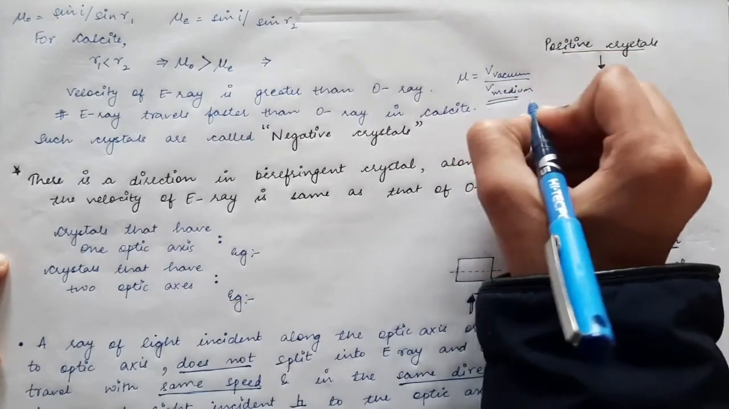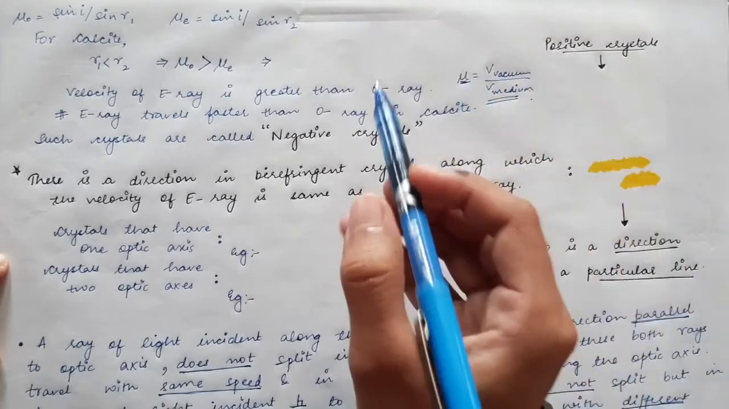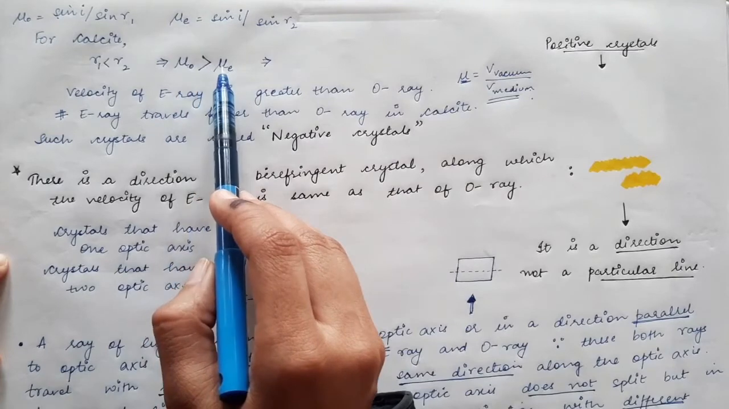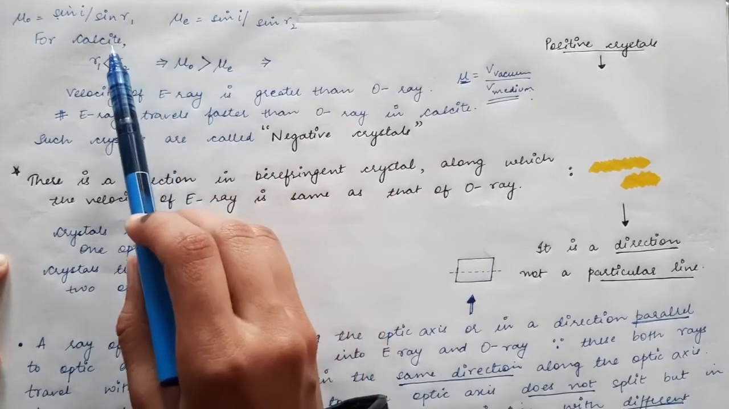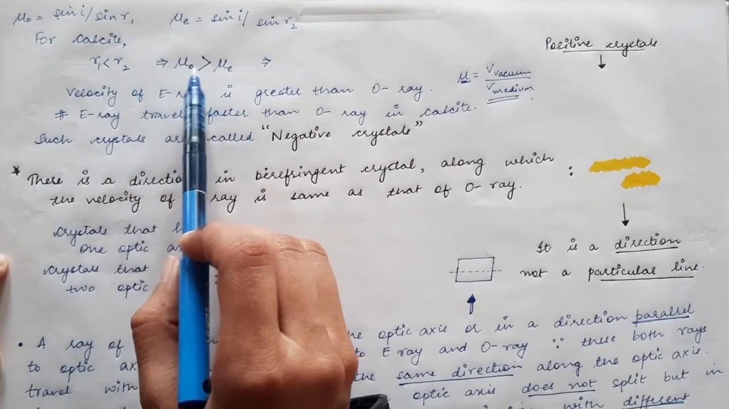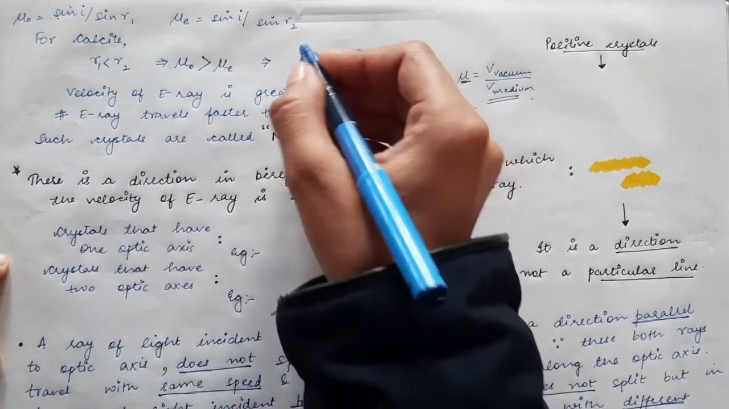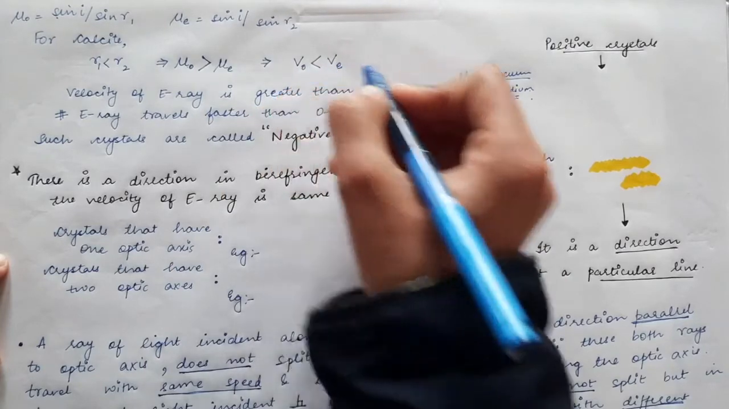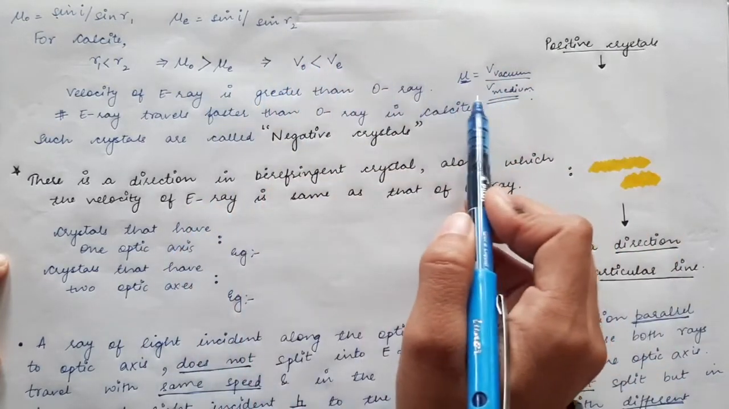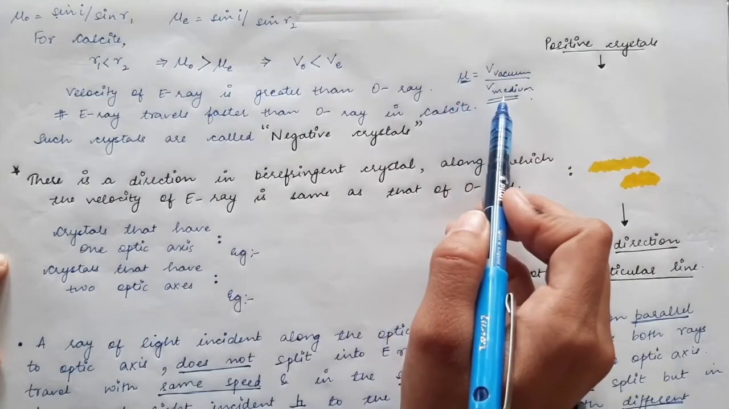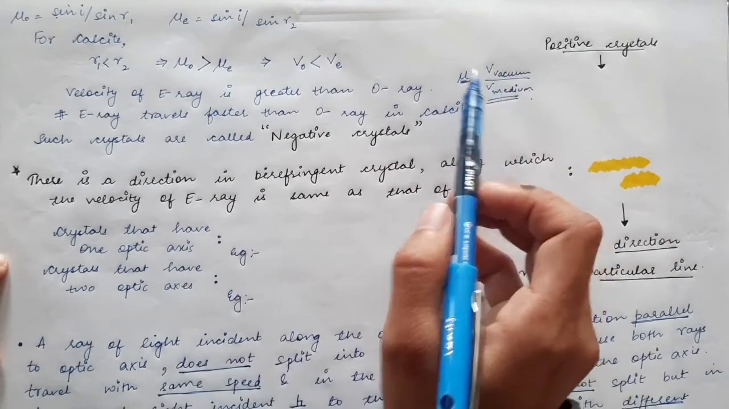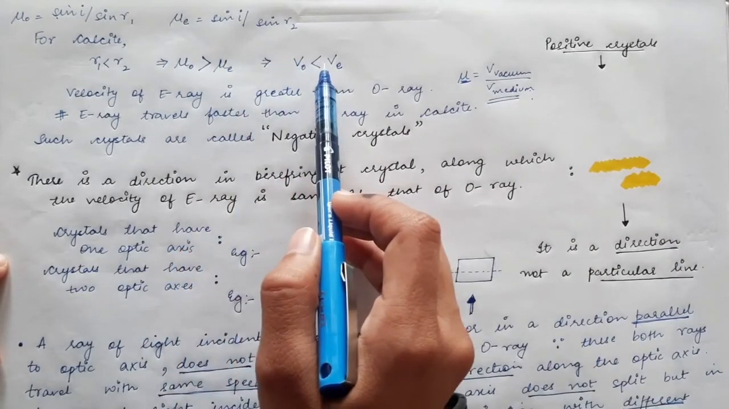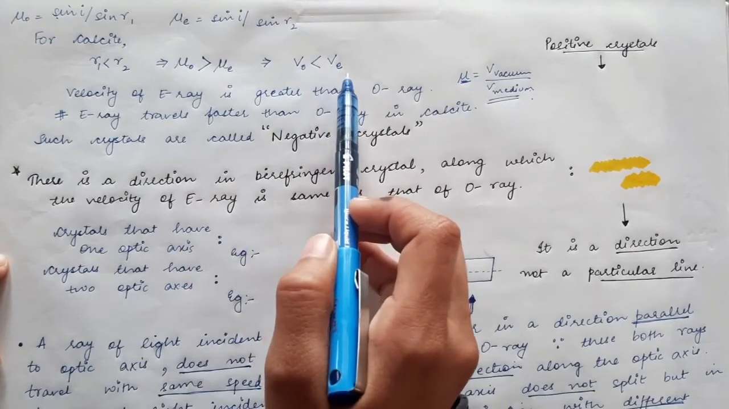So if the refractive index for the ordinary ray is greater than the refractive index for the extraordinary ray inside the calcite crystal, you can clearly state that the velocity of the ordinary ray is less than the velocity of the extraordinary ray. You can prove this using the relation, because refractive index and velocity of the ray in the medium are inversely proportional. So if mu O is greater than mu E, then the velocity of the ordinary ray inside the medium will be less than the velocity of the extraordinary ray.